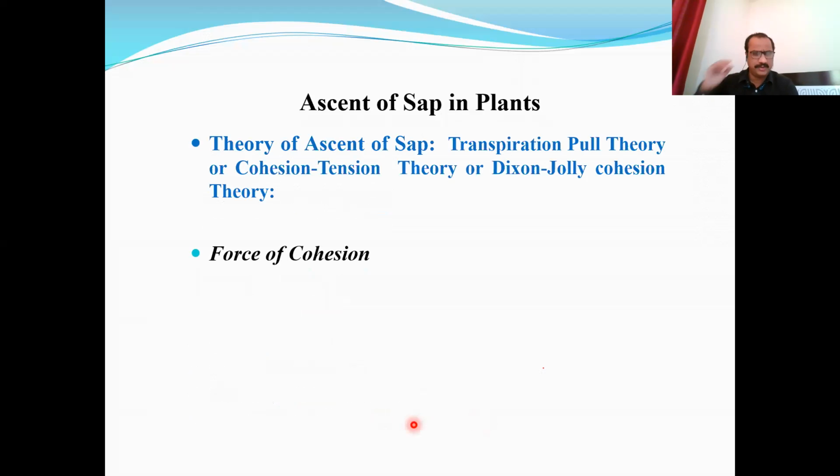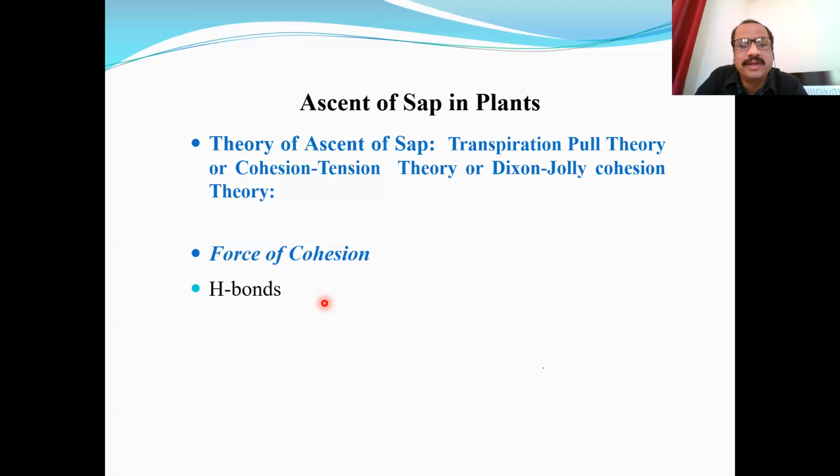Do you know what cohesion is? The force of attraction between two similar molecules is called cohesion, whereas the force of attraction between two different molecules is called adhesion. Here, there is a force of cohesion between two water molecules. Water molecules have a very special, unique physical property, the cohesive property.